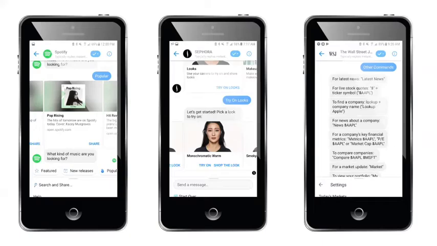Sephora, we all know, a chain of personal care and beauty stores, uses a similar chatbot to allow users to try on new looks, book a service, and share store feedback. The Wall Street Journal, the one journal that we all rely on, uses a chatbot to share news and podcasts with users. The user is provided with several news topics, such as latest news or today's market. Once selected, the bot will then link to several recent articles related to that topic.